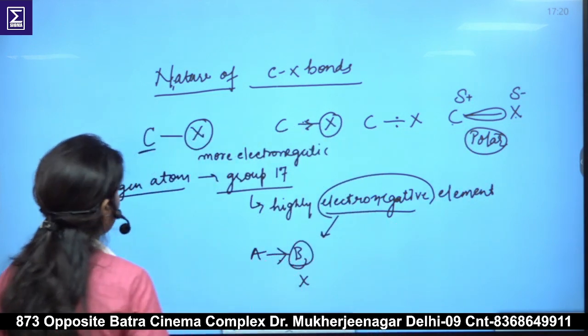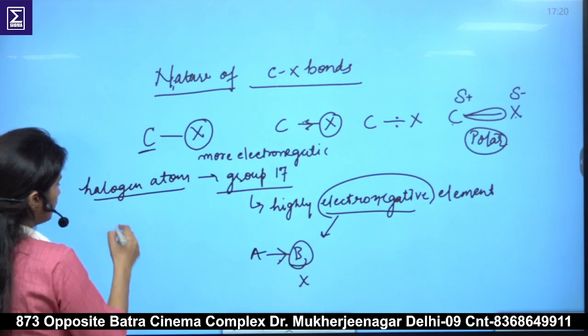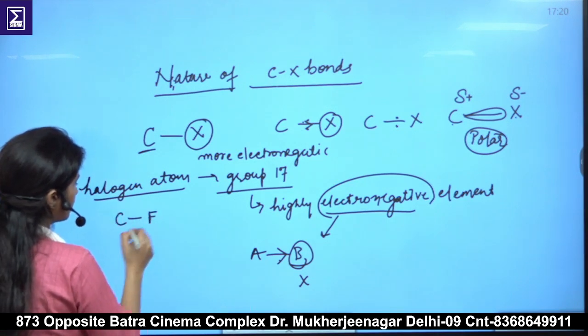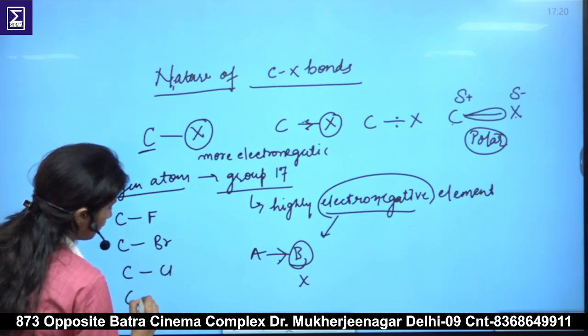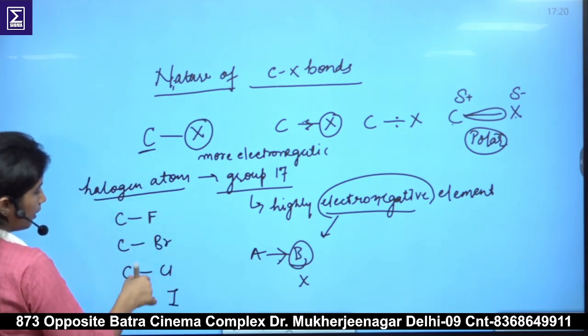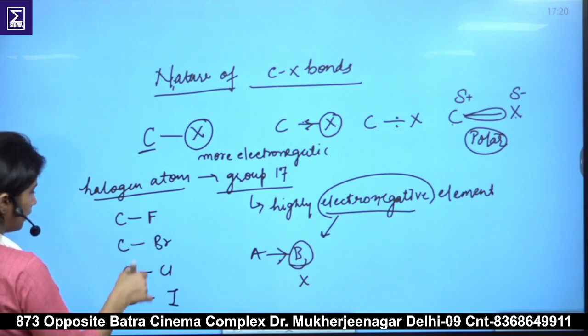Now if we compare the bond strength, suppose we are going down the group, suppose we have carbon fluorine, carbon chlorine, carbon bromine, carbon iodine bonds. What will be the order?